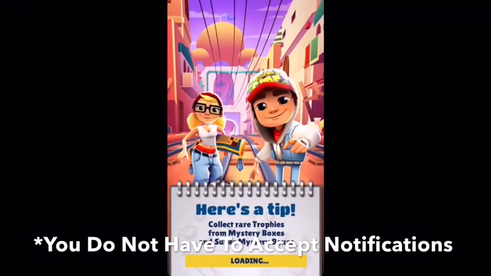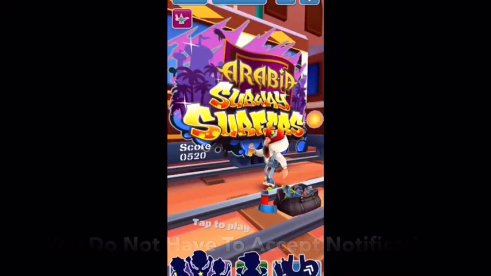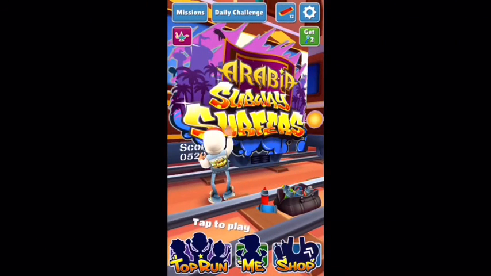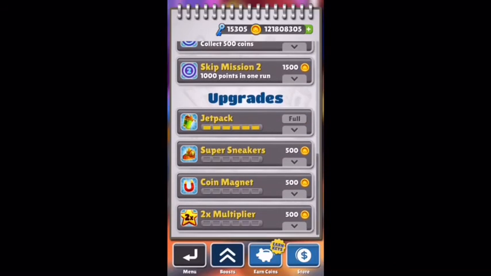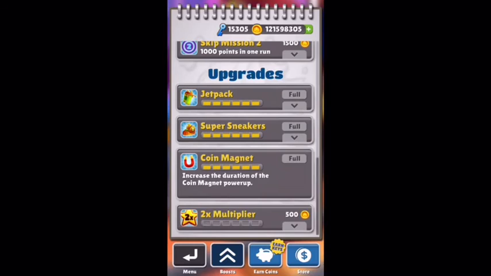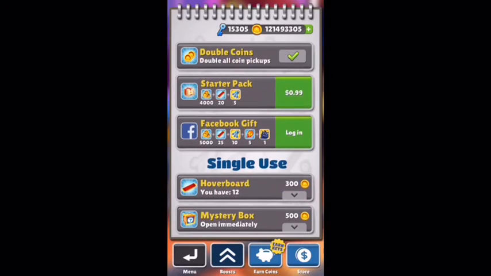I'm gonna accept notifications. Subway Surfers, I'm gonna go to the shop, and I am going to quickly get full upgrades on everything. There we go. You can see how many coins and keys I have.